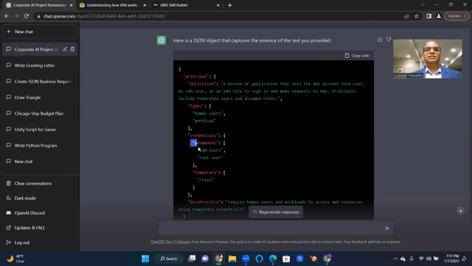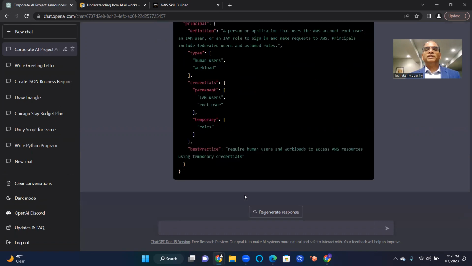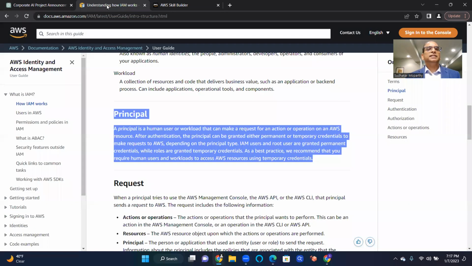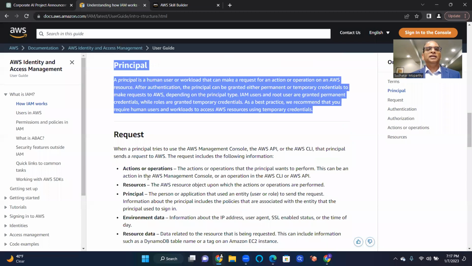Whereas these won't expire once created until you delete these resources, these users, and then only they will disappear from the IAM service. Best practice: require human users and workloads to access AWS resources using temporary credentials. Okay, all right. Let's go back.